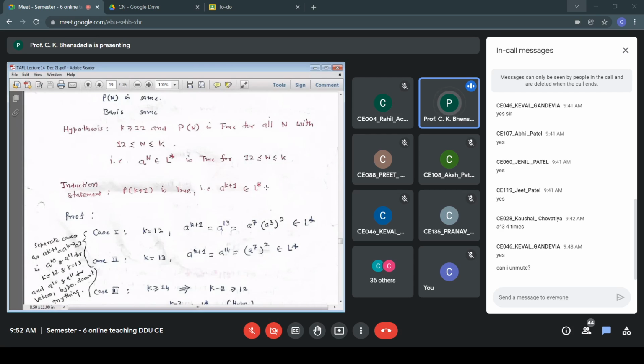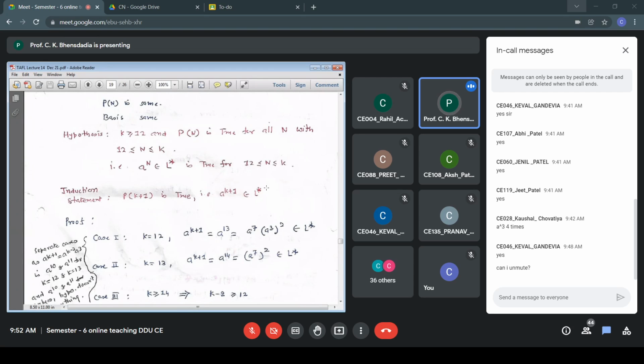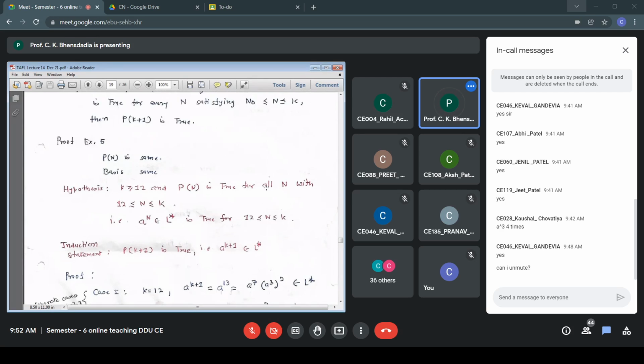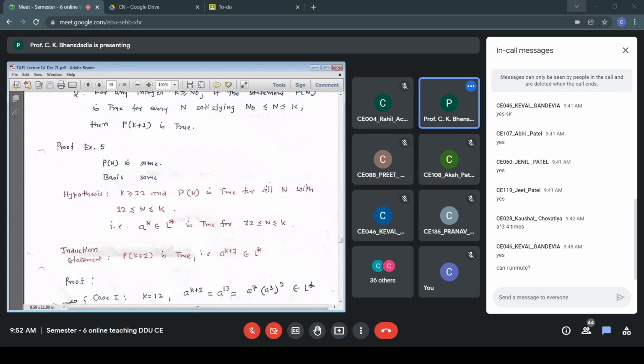Again, we are taking the approach of dividing the proof into cases. We are dividing into 3 cases: k equal to 12, k equal to 13, and k greater than or equal to 14. Why these cases? We'll come back to that soon. n is starting with 12, k is also starting with 12. Range of k and n same.